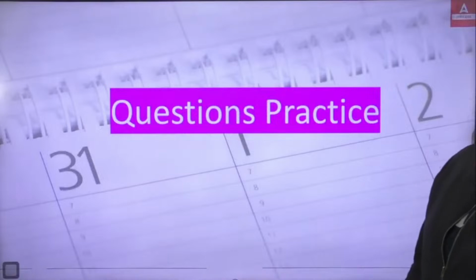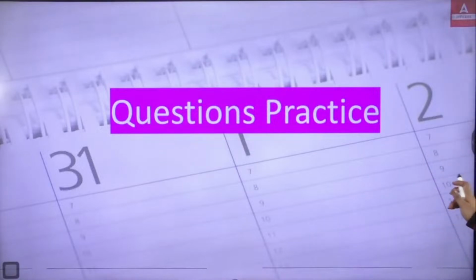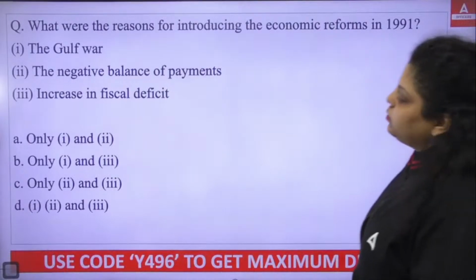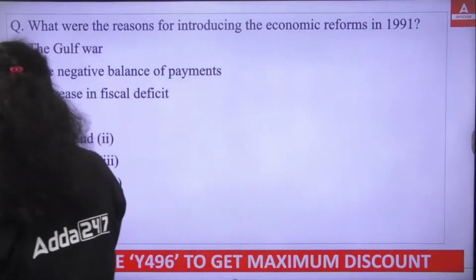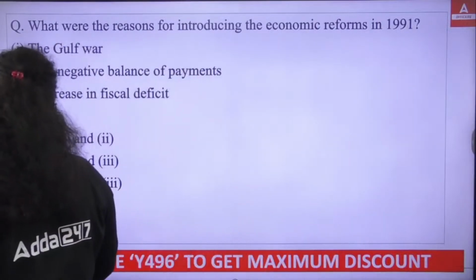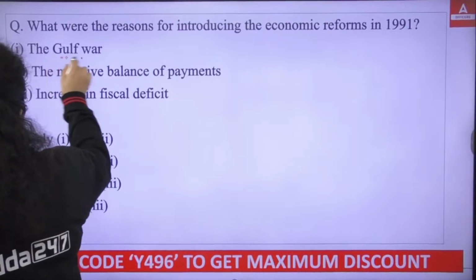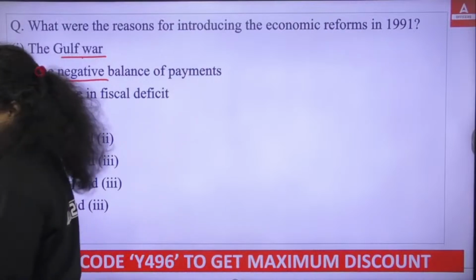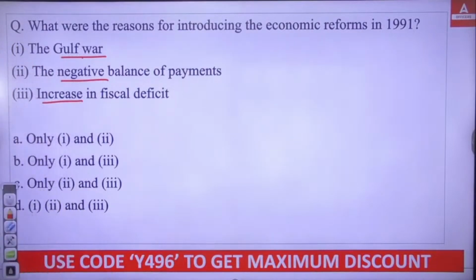Now we are going to practice certain questions on the same topic. So the first question in front of you is asking, what were the reasons for introducing the economic reform in 1991? Out of these 3 reasons, which was the reason of introducing economic reform? The Gulf War, the negative balance of payment, the increase in fiscal deficit. So what do you think? Which of the following is the right reason? A, B, C or D?